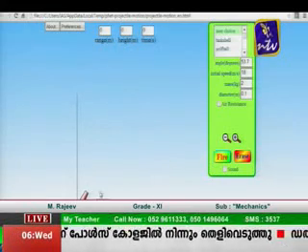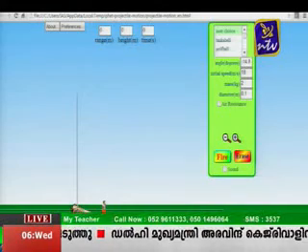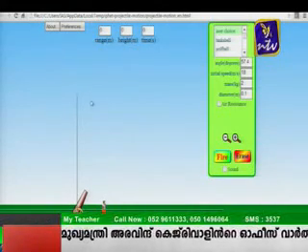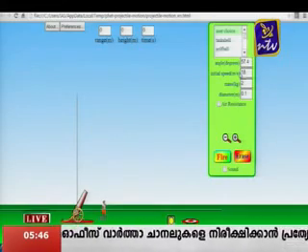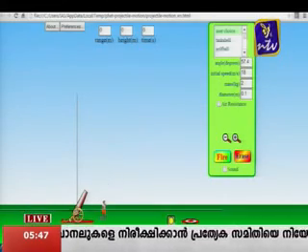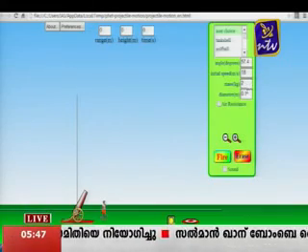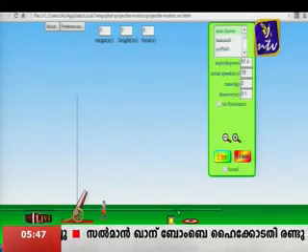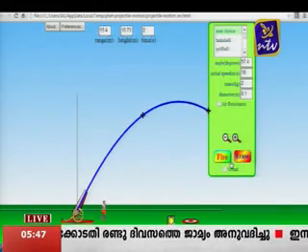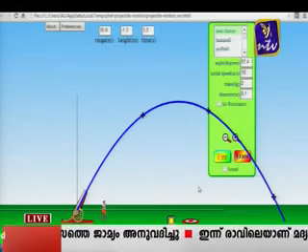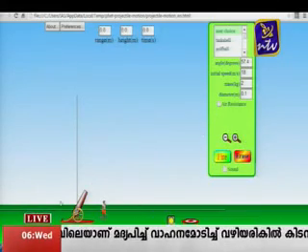So I am going to project here an object which is thrown from a height, at an angle. You can see on the screen, 57.4 degrees is the angle it makes with the horizontal. The initial speed I am going to fire at is 18, the mass of the object is 2, and now you see, if I fire, this is how it goes. Correct? So once again I will show you.